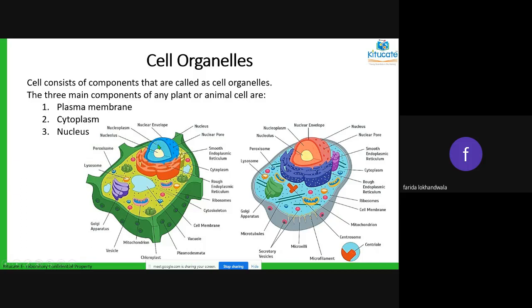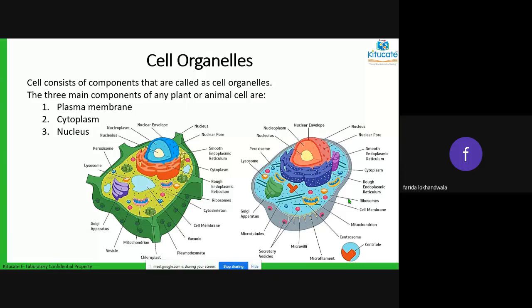We normally compare a cell to a room in your house. If you go on the internet, you'll find a lot of analogies of a cell. You can compare it to an industry. Let's say the compound of the factory is your plasma membrane.